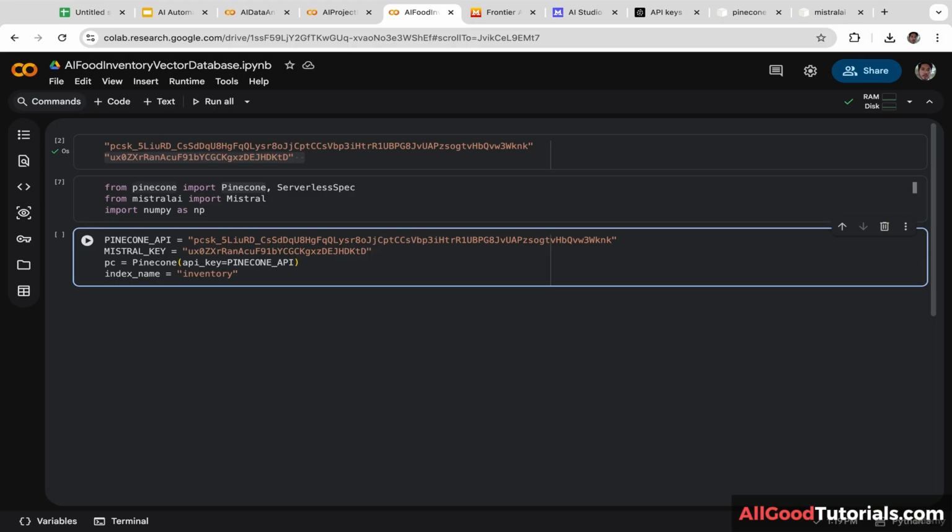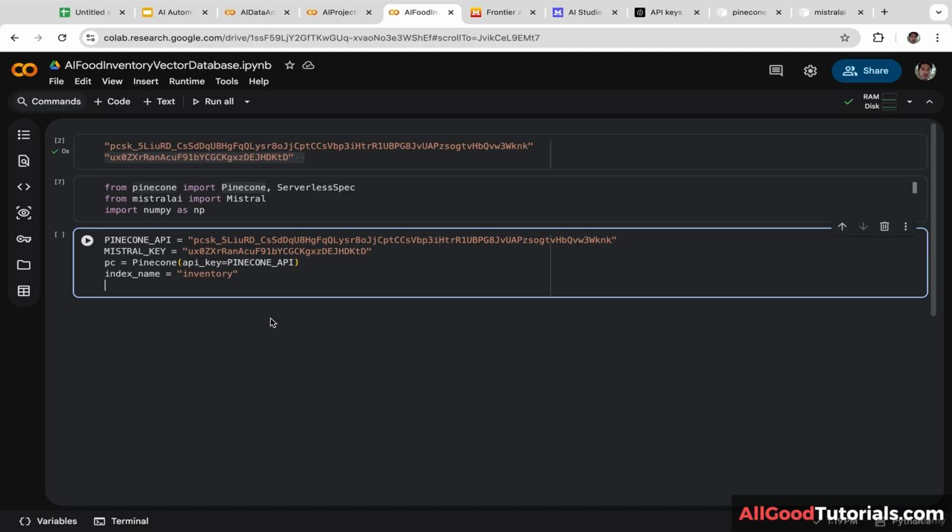Next, we are going to create a conditional statement to check if the index does not already exist on Pinecone. If index_name not in pc.list_indexes().names().